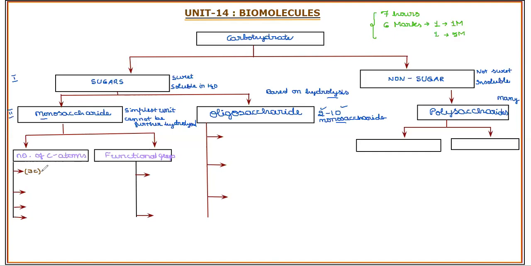Monosaccharides with 3 carbon atoms are called trioses, and those monosaccharides with 4 carbon atoms are called tetroses.